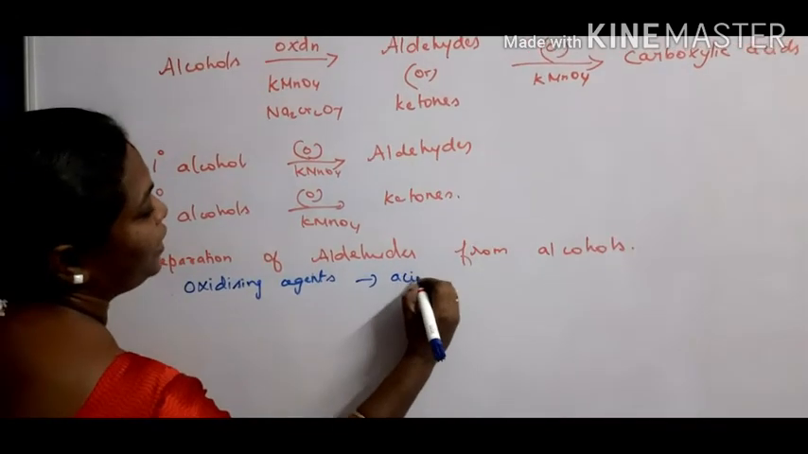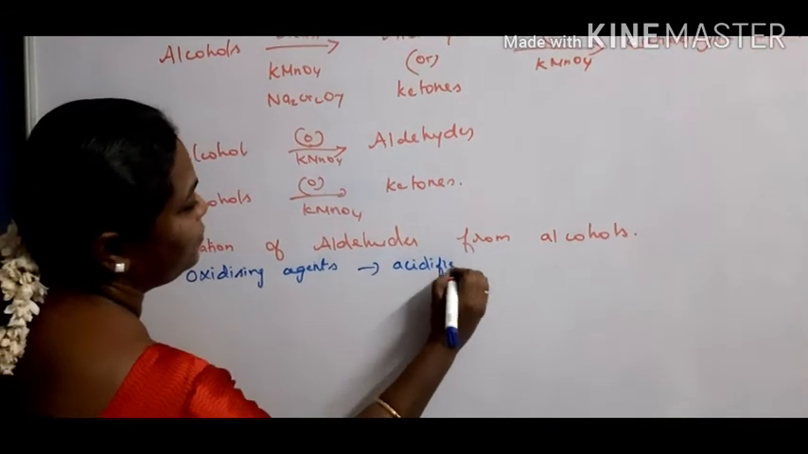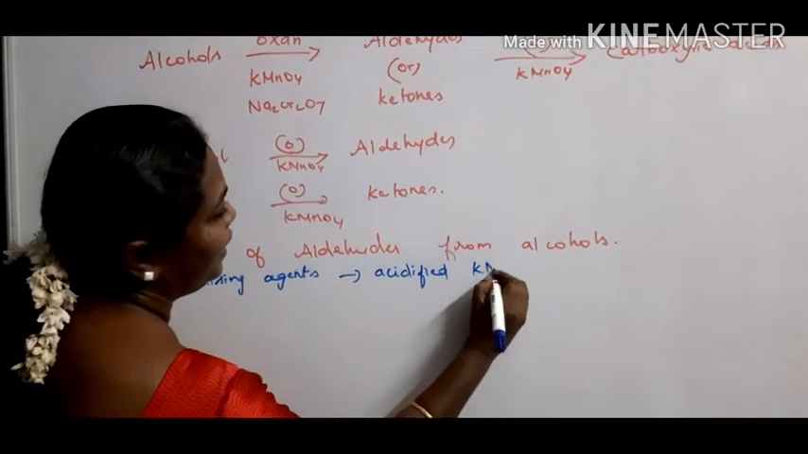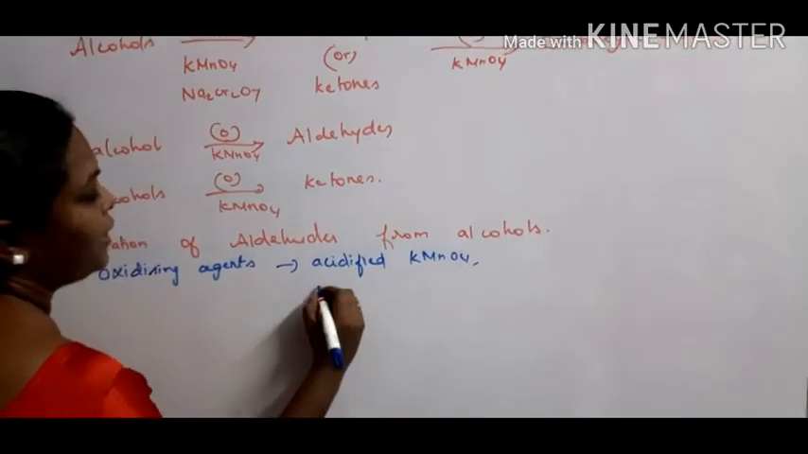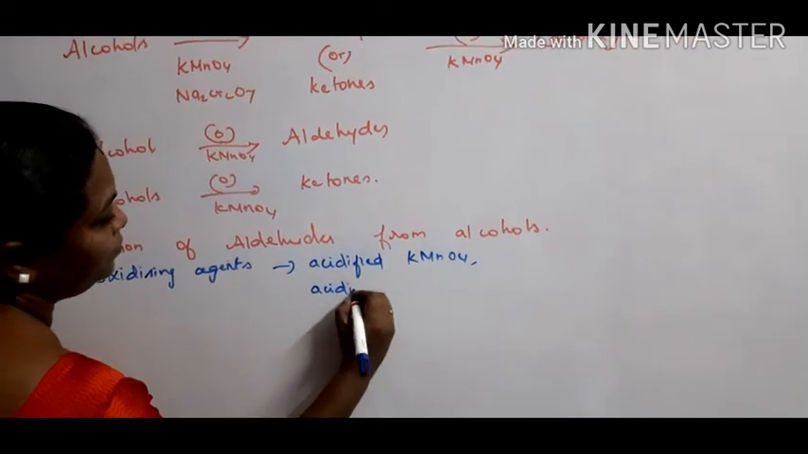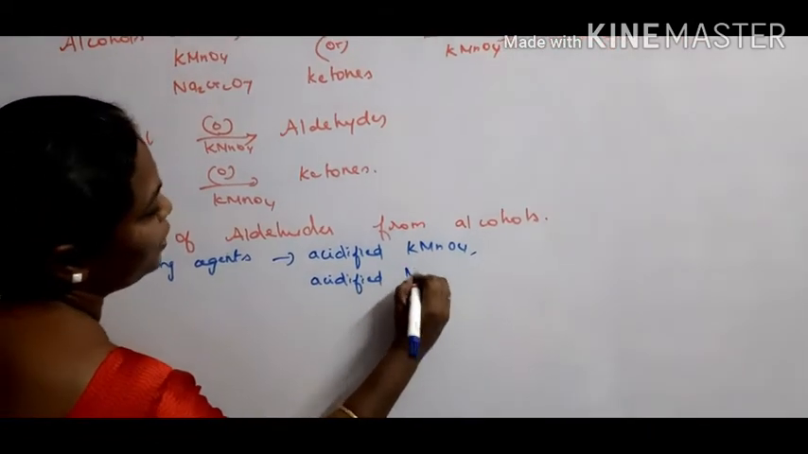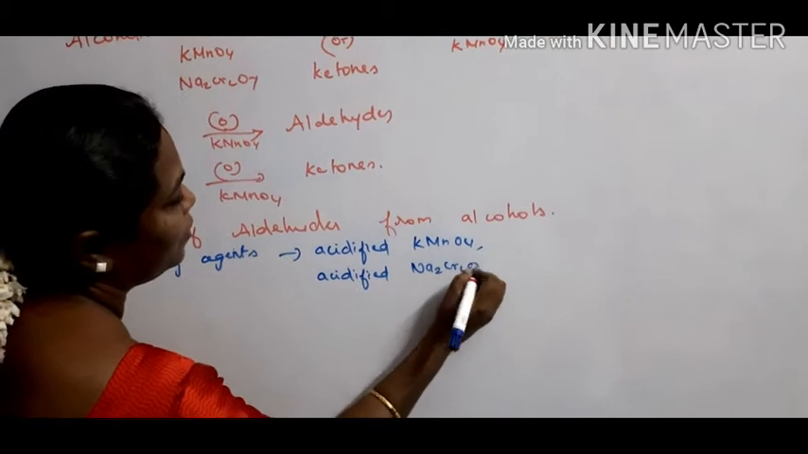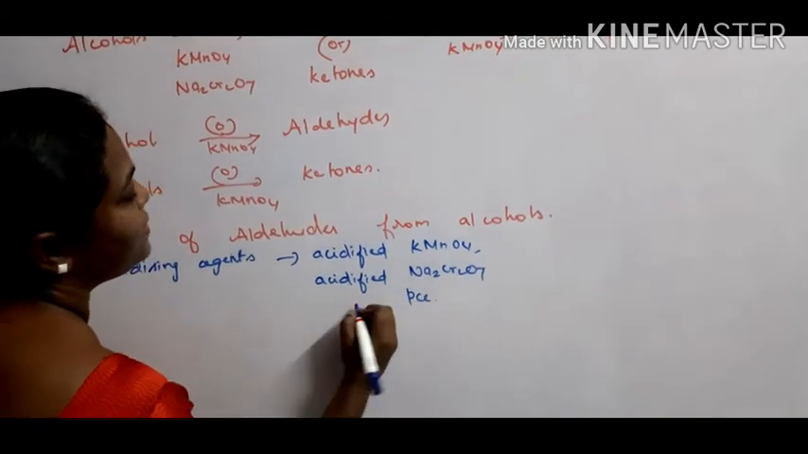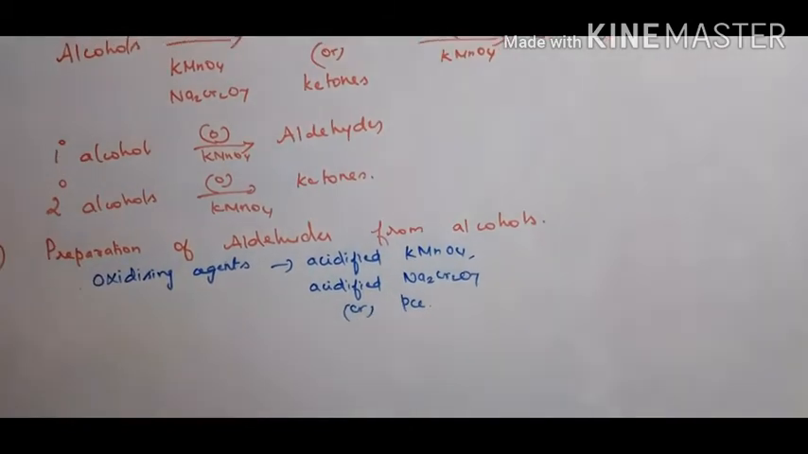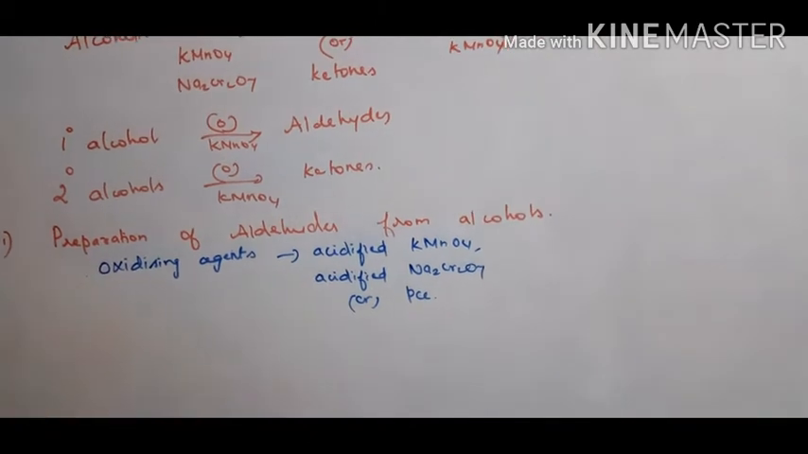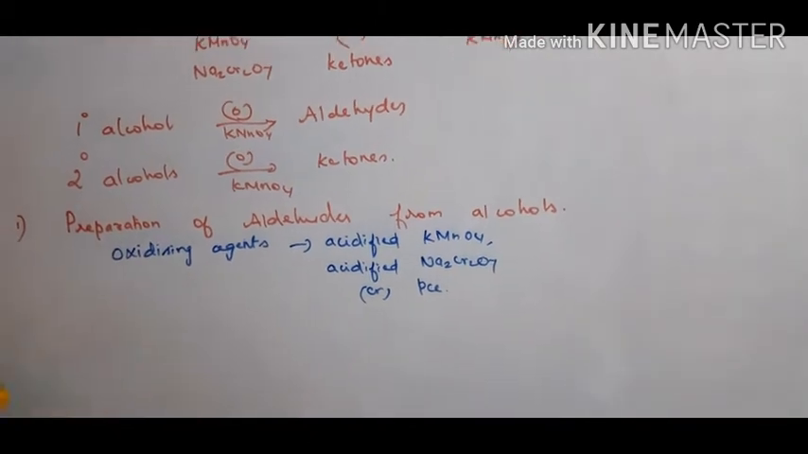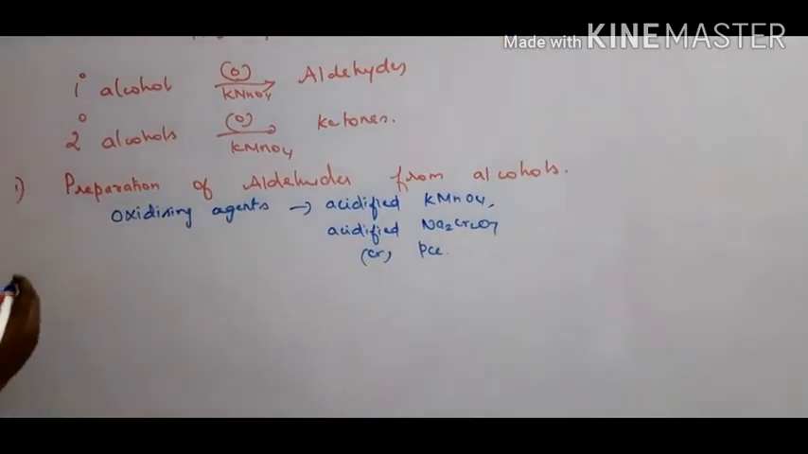The oxidizing agents used for these reactions may be either acidified potassium permanganate, acidified sodium dichromate, or we can use PCC. What is PCC? Pyridinium chlorochromate. Now let us see the reaction for this.